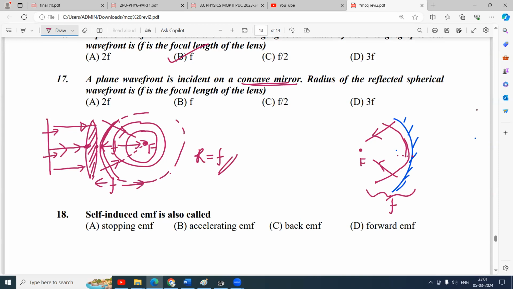The radius of the reflected converging spherical wavefront is equal to the focal length, which is equal to the radius of curvature of the mirror divided by 2.